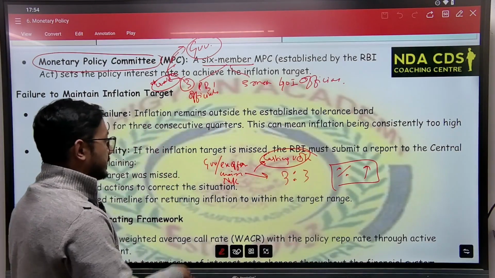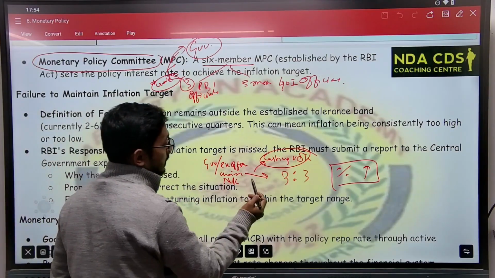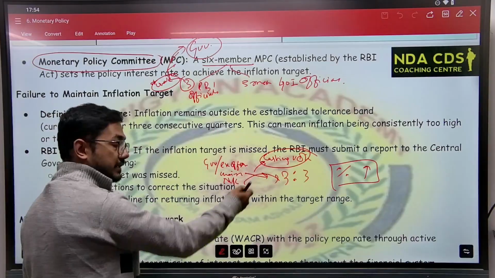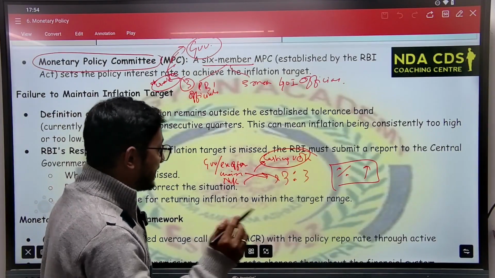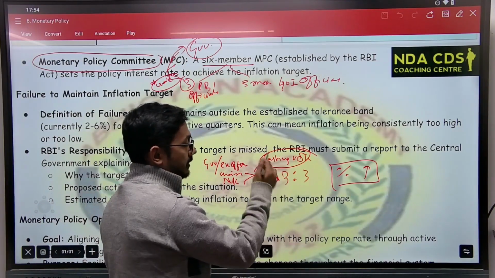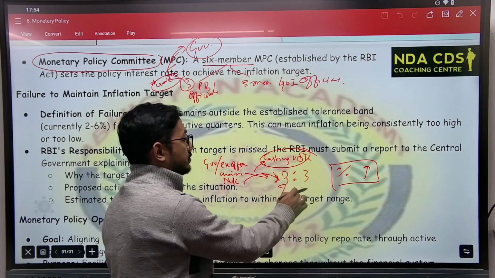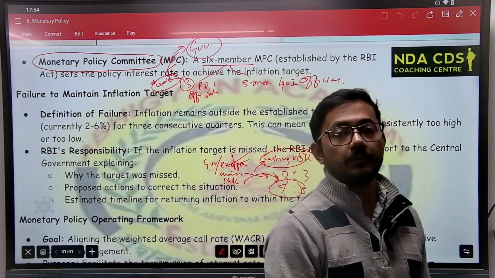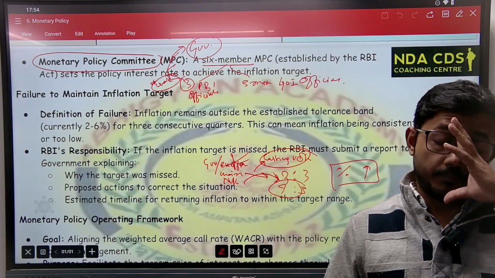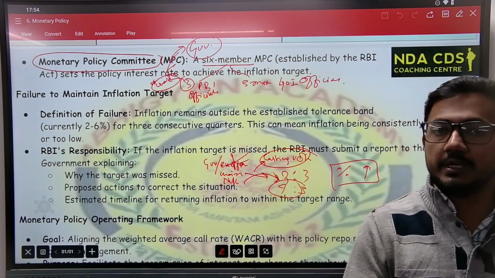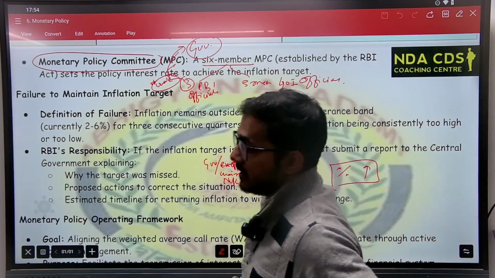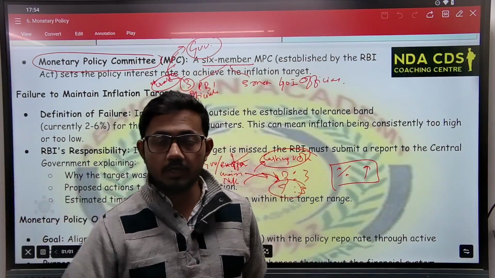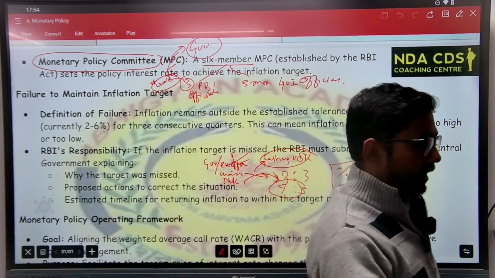So definitely the governor or the chairman of MPC will favor the RBI side, because he has already exercised one vote. But in case of a tie, he has one extra vote, so definitely he will give it here. So it will become 4 to 3. Hence the decision of the Monetary Policy Committee will be in favor of RBI and not the government. Hence, it is said that the Reserve Bank of India has been solely authorized in case of monetary policy.